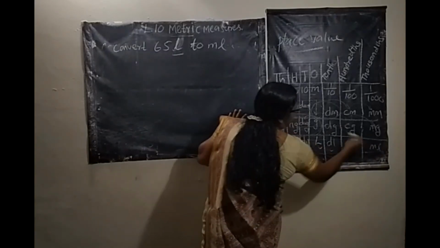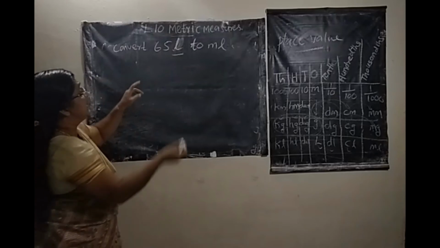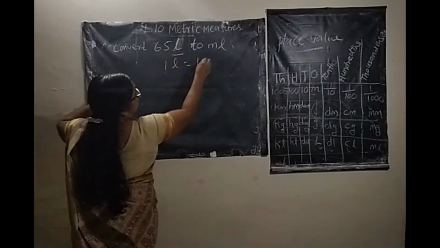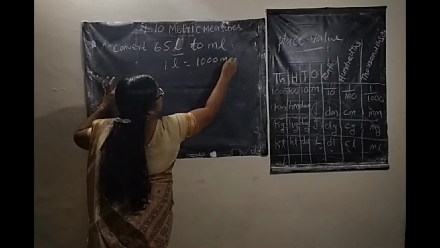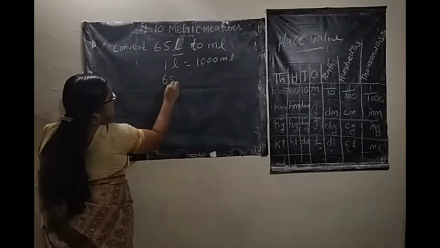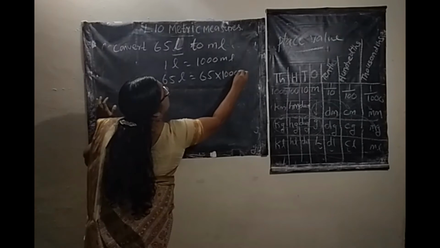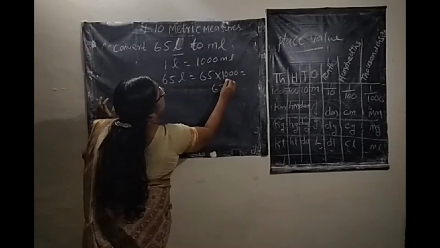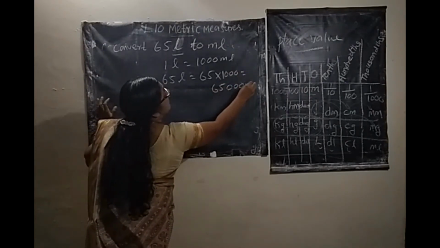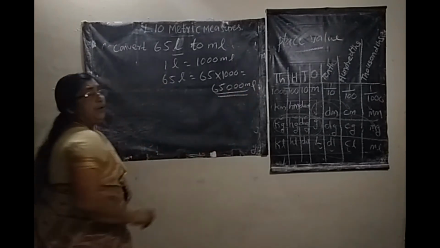Then 4 columns you multiply with 1000. 1 liter equals 1000 milliliter. So 65 liter equals 65 into 1000 equals 65,000 milliliter.